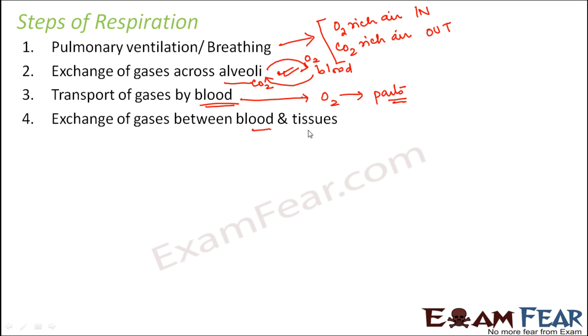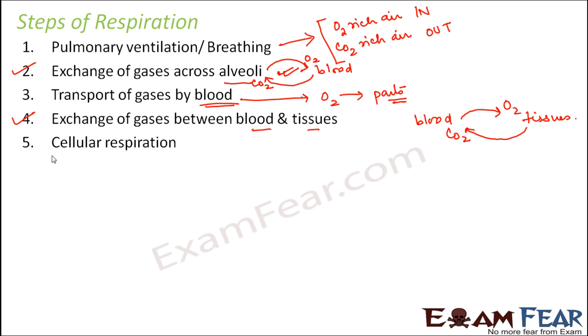So what will happen between the blood and the tissues? The blood will give the oxygen to the tissues, and inside the tissues are the cells where cellular respiration is going on, where carbon dioxide is getting produced as a byproduct. So the tissues in turn will give the carbon dioxide to the blood. Again exchange of gases will take place between blood and tissues. So these are the two places where the real exchange of gases takes place. That is, one gas is given and the other gas is taken.